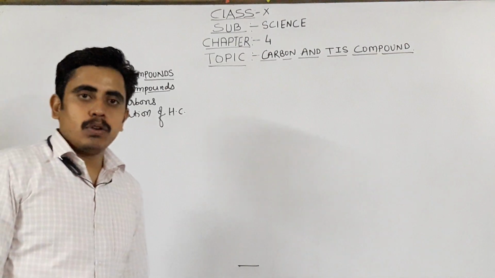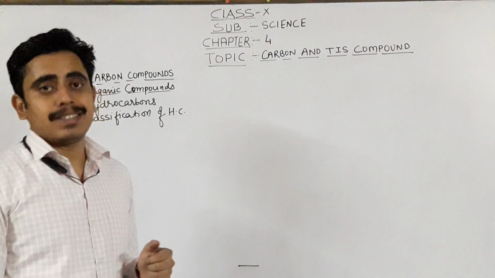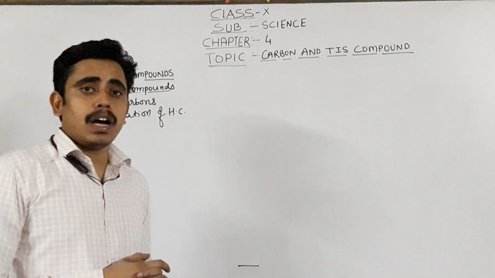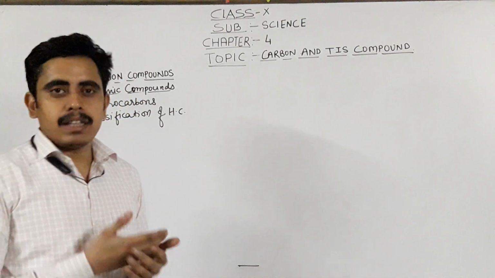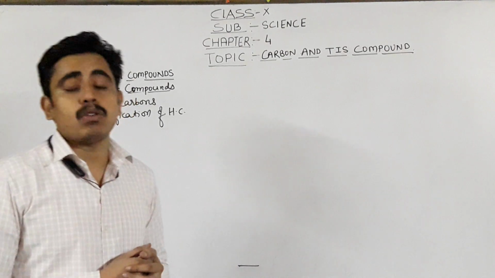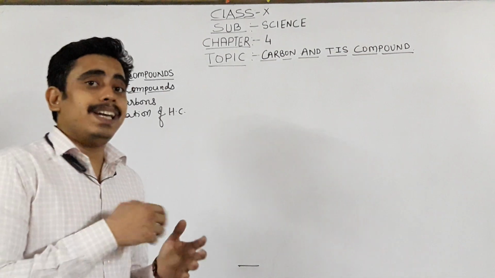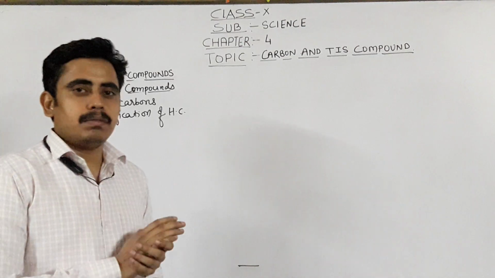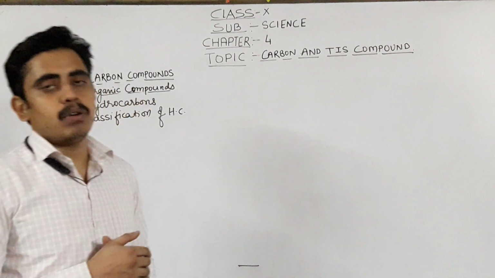In the previous video, we started the chapter Carbon and its Compounds from class 10 science. We discussed some properties of carbon, the basic structure of carbon, and the bonding in carbon, that is, covalent bonding formed by the sharing of electrons. We have also seen the electron dot structure. We have also seen some unique properties of carbon which only carbon has, that is catenation and allotropy. These properties of carbon we have seen in the earlier videos.